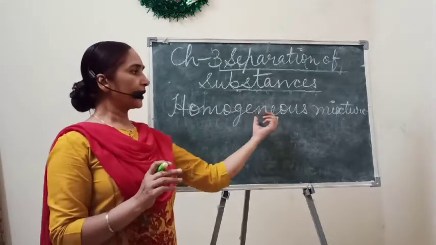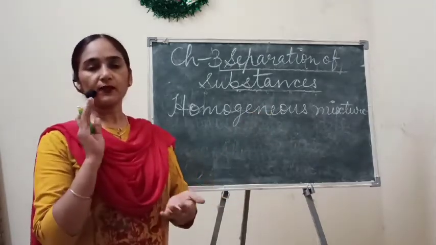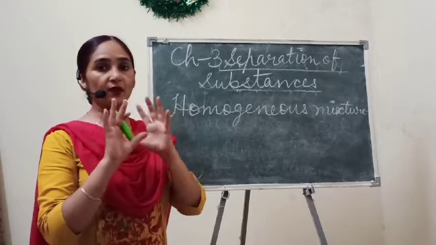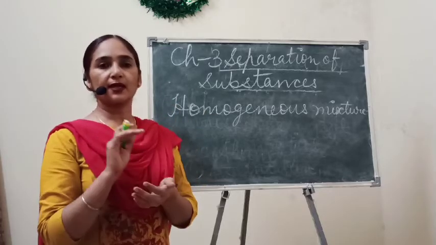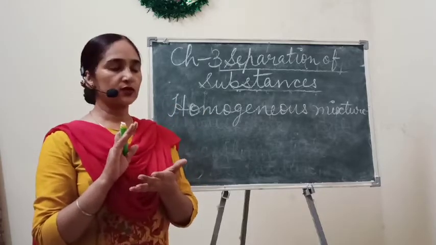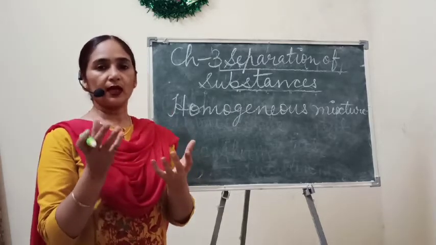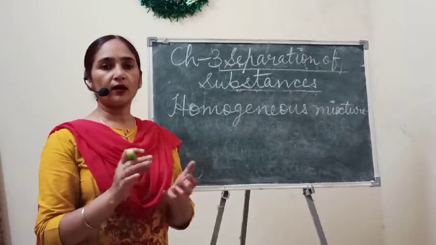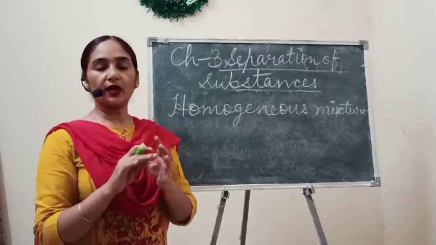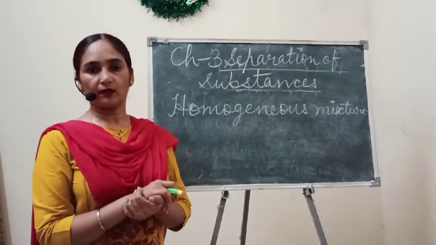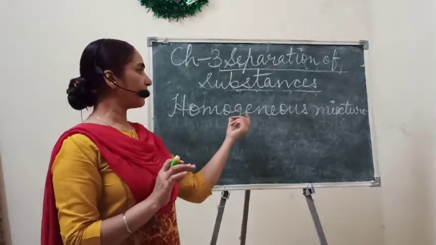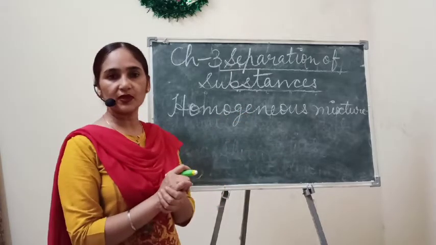If we take the example of solids, then we can take salt and wheat flour. If we put salt in wheat flour, after mixing we can't see them separately. So this is the best example of a homogeneous mixture.